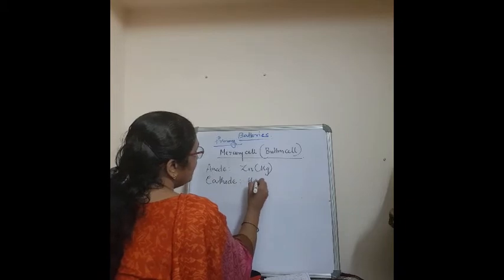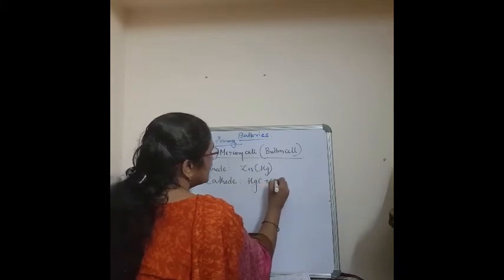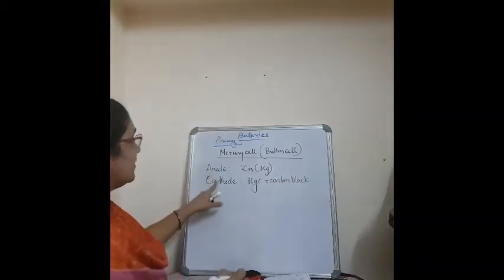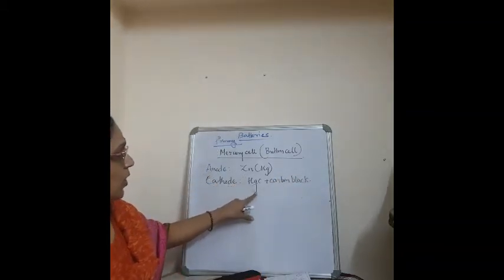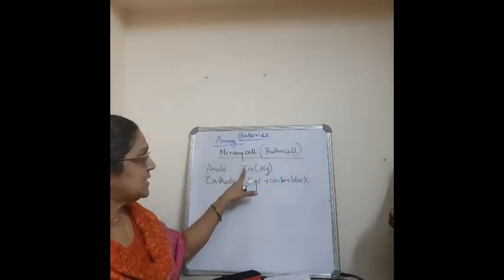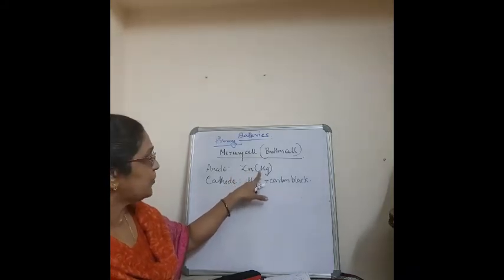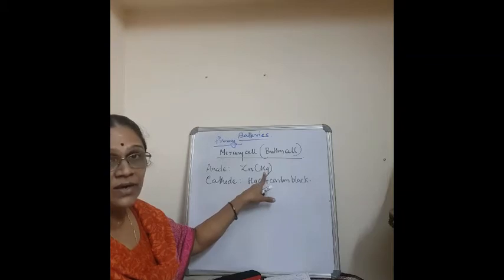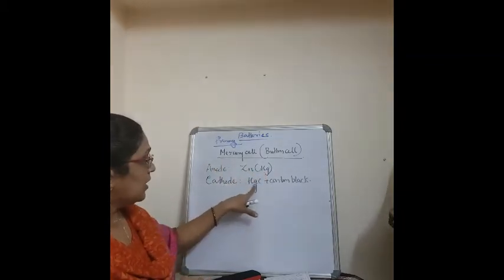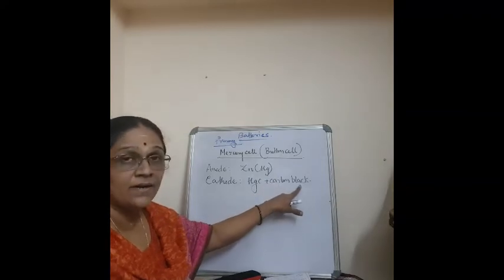The cathode is mercuric oxide plus carbon black. Just listen carefully. What is the anode? The anode is zinc amalgam. We used to put a bracket for mercury, then we call it zinc amalgam. Now, what is the cathode? Mercuric oxide plus carbon black.